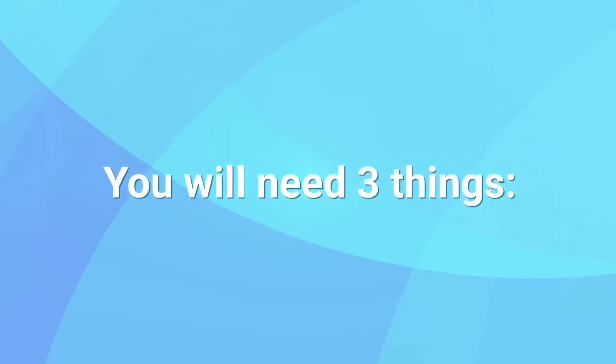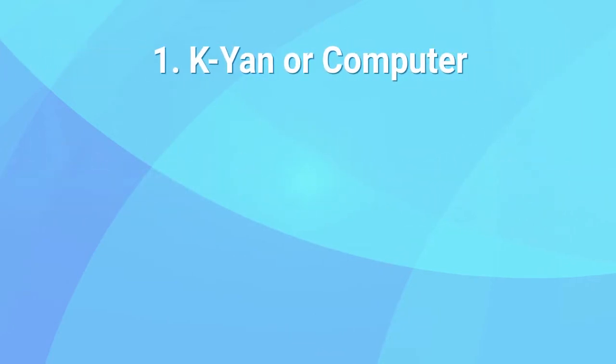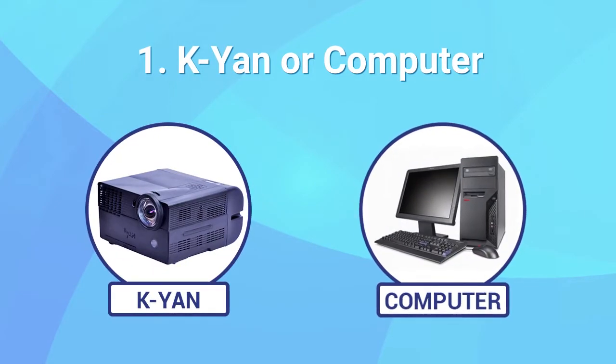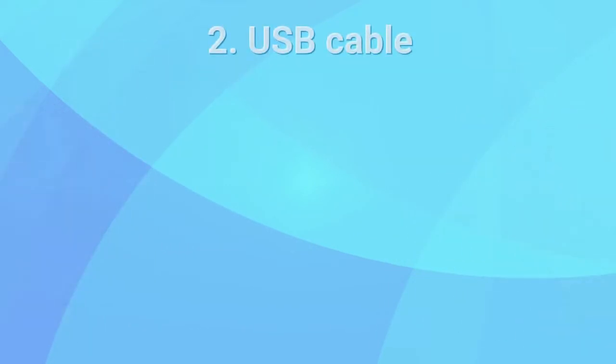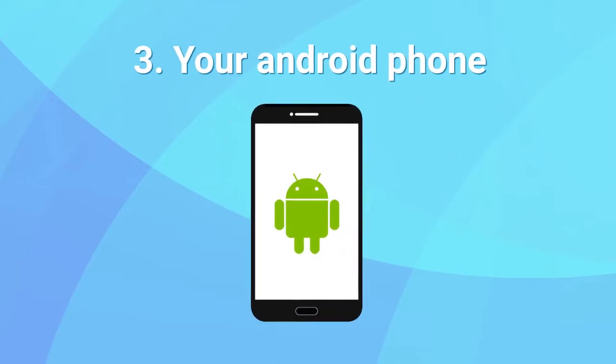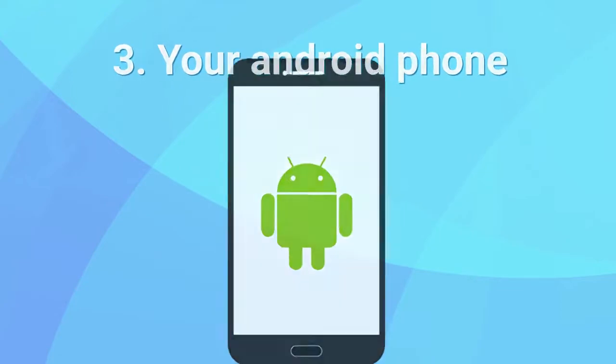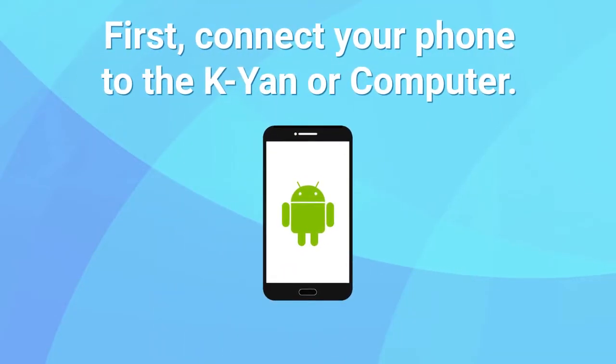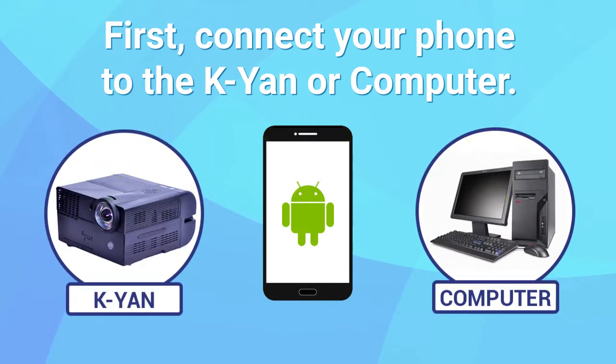You will need three things. 1. KAN or computer. 2. USB cable or a phone charging cable. 3. Your Android phone. First, connect your phone to the KAN or computer.